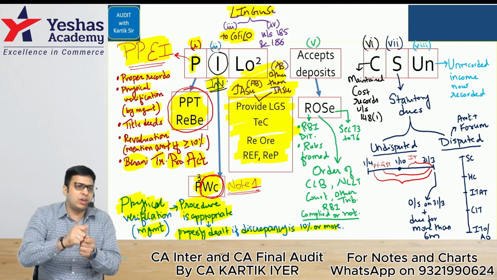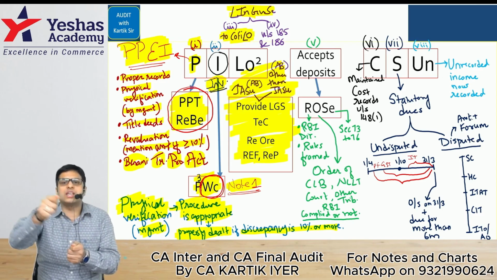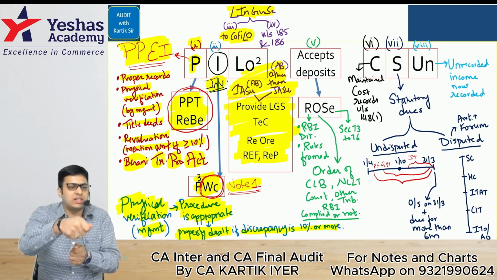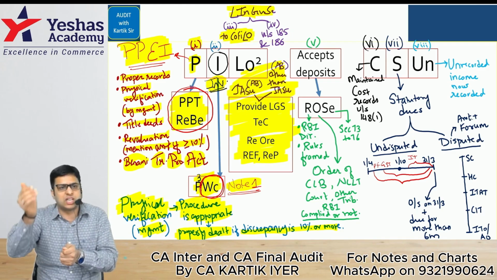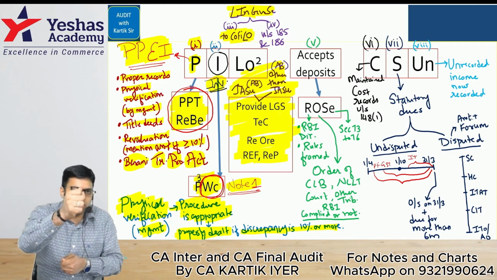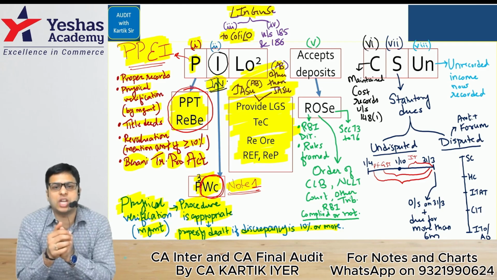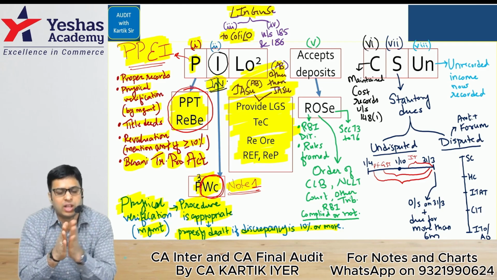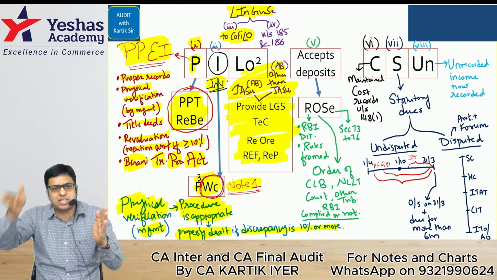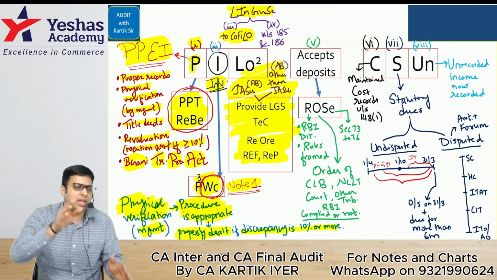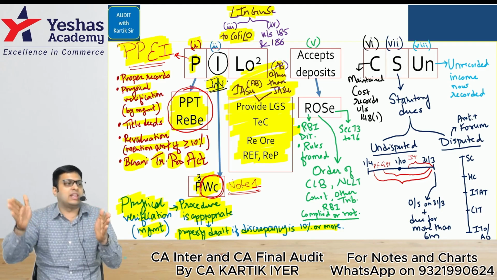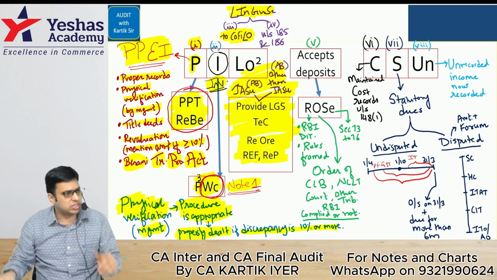Let's start with the first. When loans have been given to JASU or other than JASU. JASU means joint ventures, associates, subsidiaries. Other than JASU means other than joint ventures, associates, subsidiaries. When loans are given to JASU, we have to mention 2 things in the CARO report: the aggregate amount and the balance outstanding on the balance sheet date. When loans are given to other than JASU, we'll mention the same 2 things: the aggregate amount and the balance outstanding on the balance sheet date.